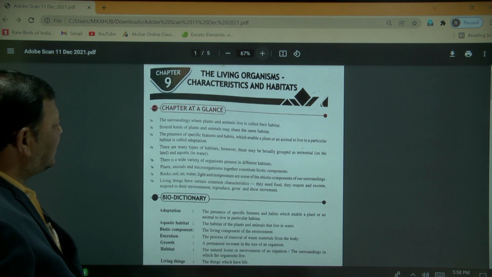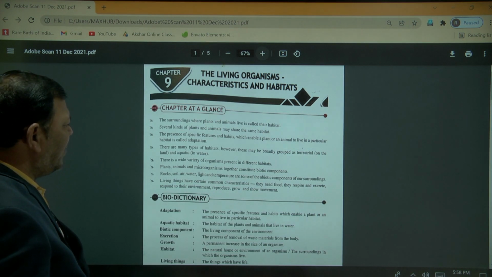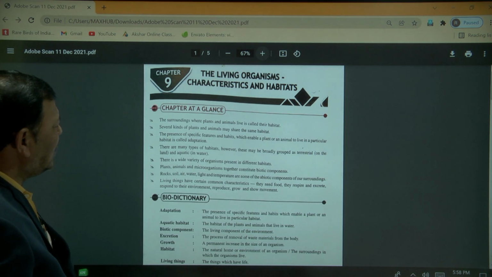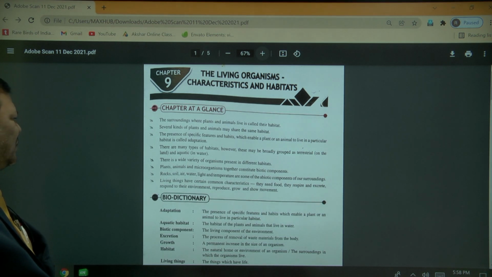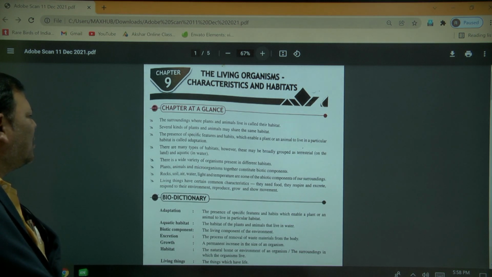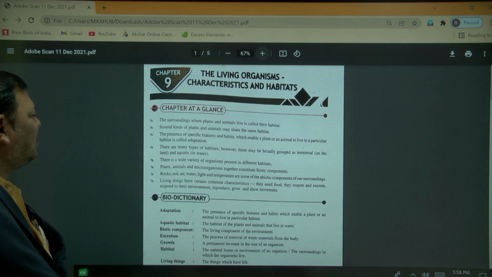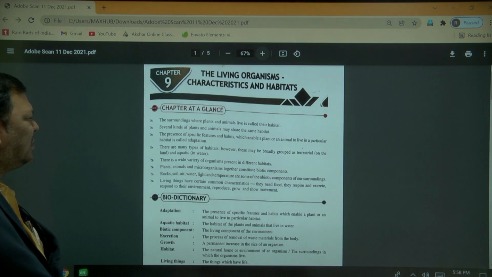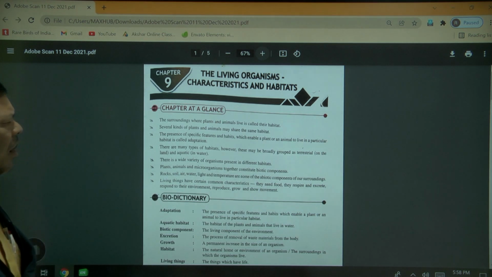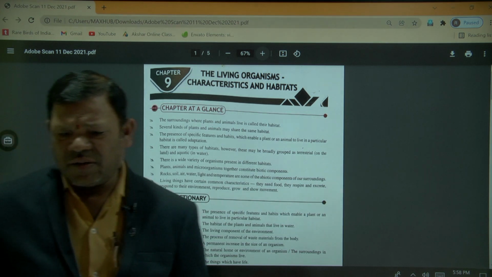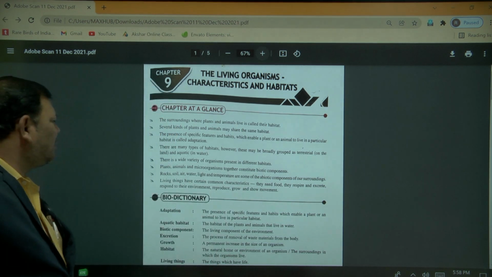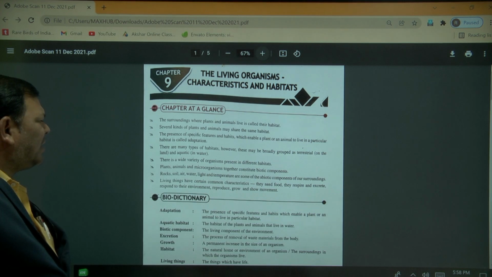The presence of specific features and habits which enable a plant or animal to live in a particular habitat is called adaptation. Adaptation definition: the presence of specific features and habits which enable a plant or animal to live in a particular habitat is called adaptation.